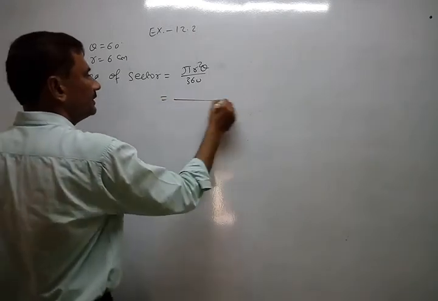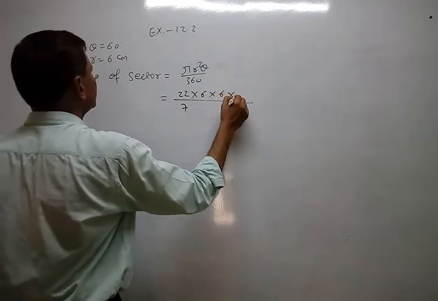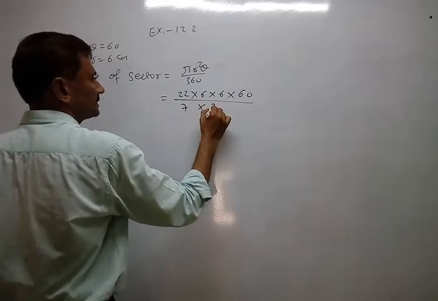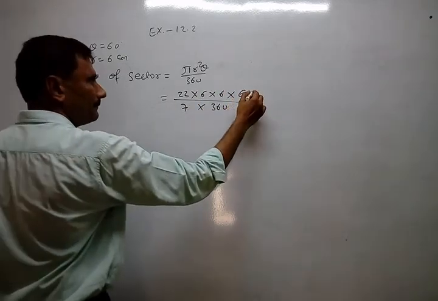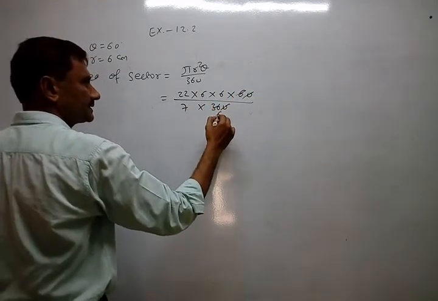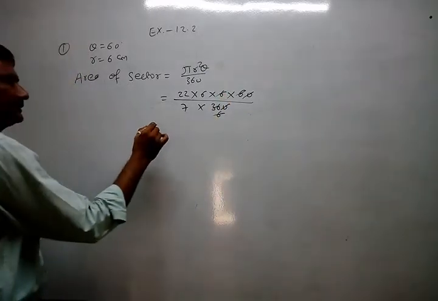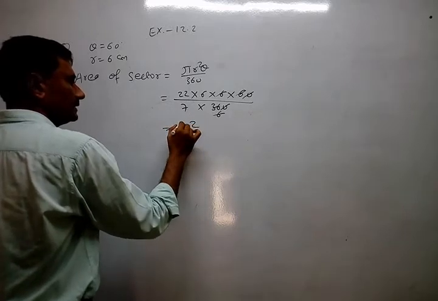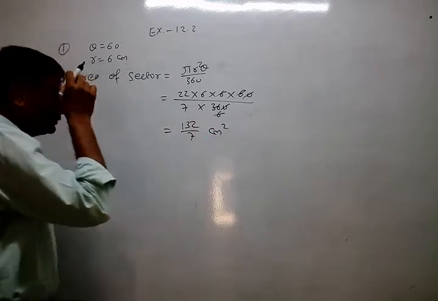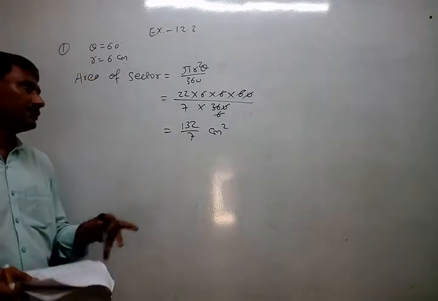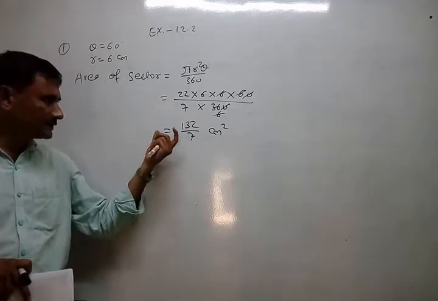So pi 22/7, r 6, 60 and 360. Okay, all values are placed. 6 6 are 36, 6 1. Okay, so everything is gone. Whatever is left: 6 2 are 12, 3 132/7 centimeters square.